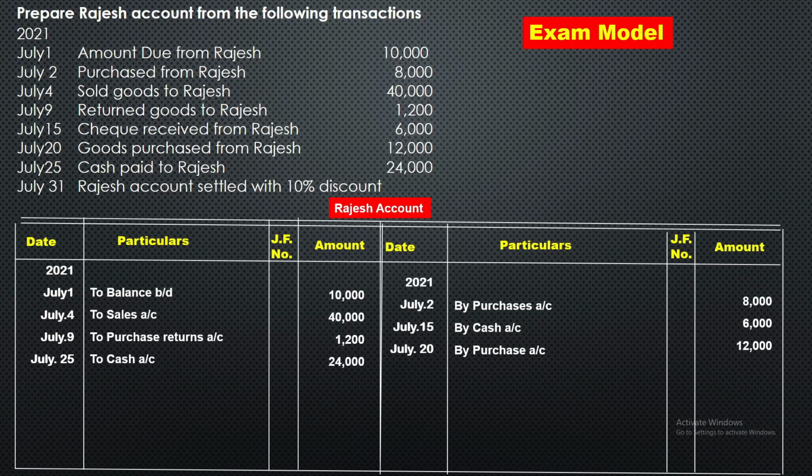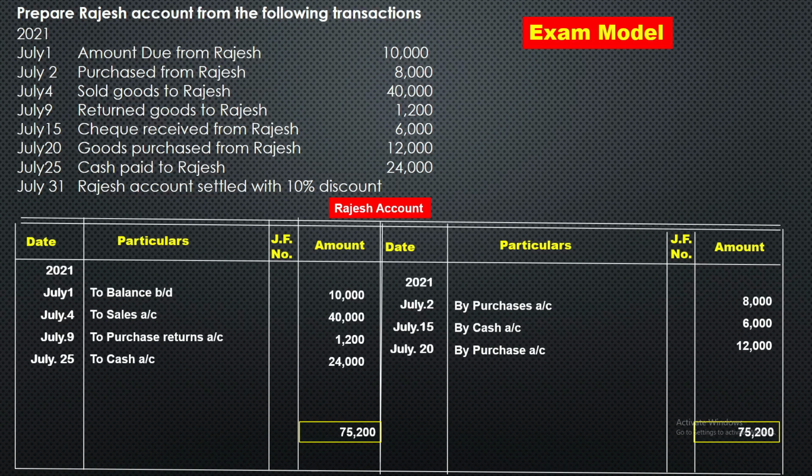So last point you can focus on, July 31st, Rajesh account settled with 10% discount. This type of question is very important. So concentrate. Now what we have to do while balancing is calculate the 10% discount. Debit side is highest, so debit side I am going to total 75,200. The same amount should be shown on the credit side, 75,200.